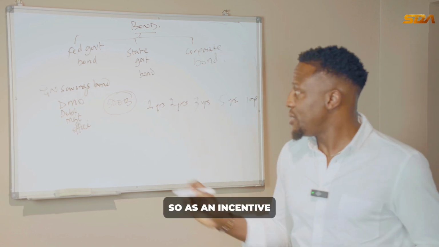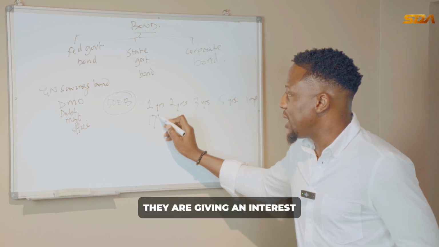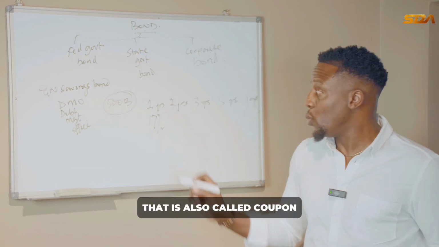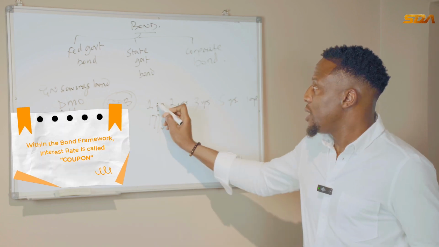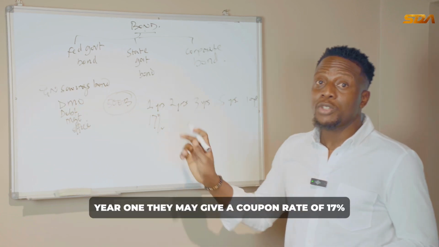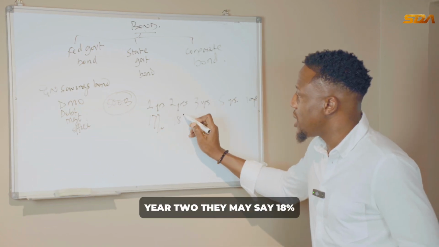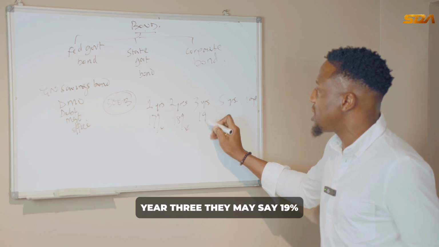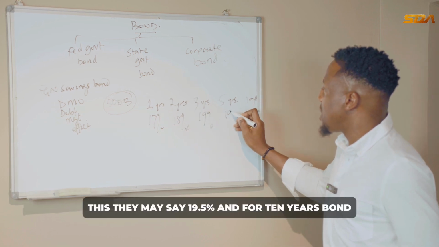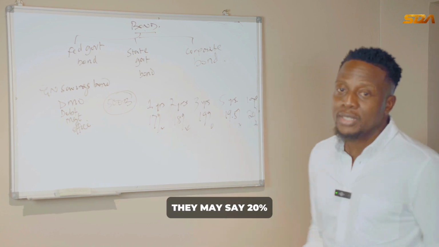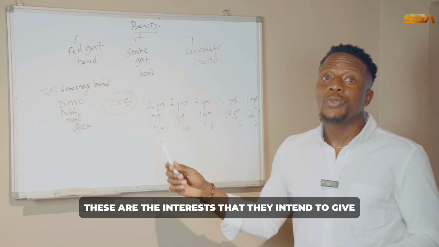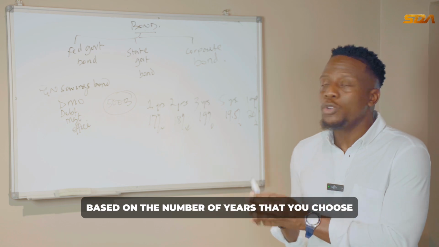So as an incentive, they are giving an interest that is also called coupon. Within the bond framework, interest rate is called coupon. Year 1, they may give a coupon rate of 17%. Year 2, they may say 18%. Year 3, they may say 19%. This, they may say 19.5%. And for 10 years bond, they may say 20%. These are the interests that they intend to give based on the number of years that you choose.